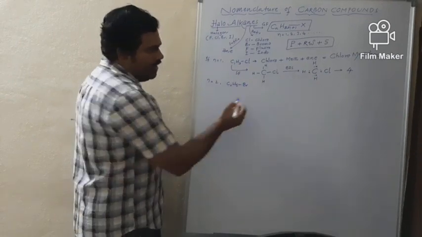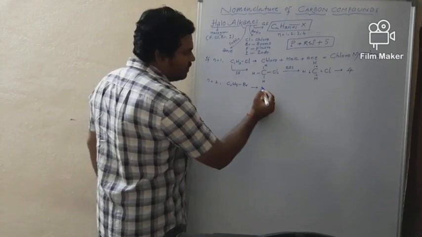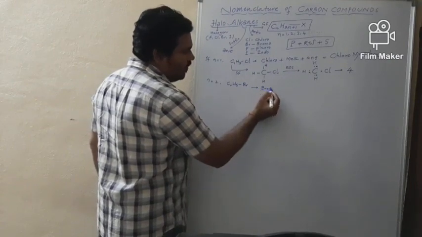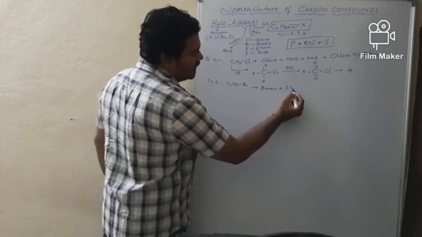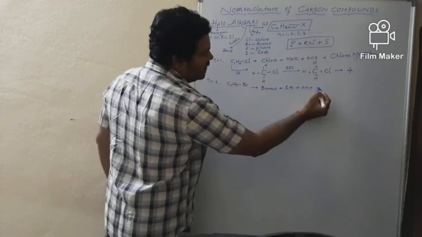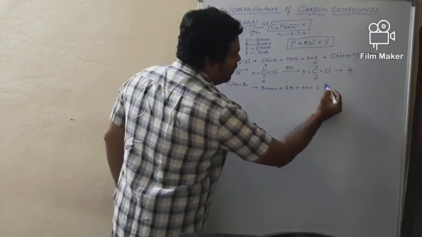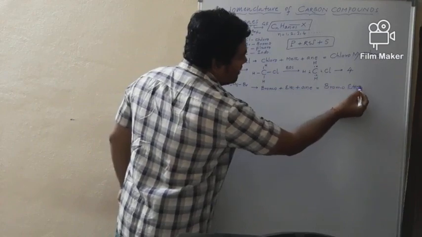And how to name this compound? Since Br is there, what is the prefix? Bromo, plus 2 carbons are there, so eth, plus ane is the suffix. Finally, you will get the name bromoethane.